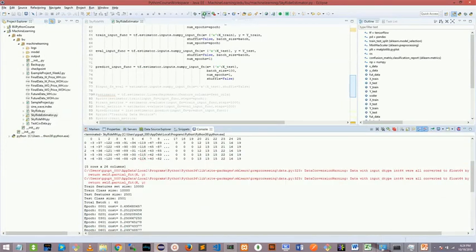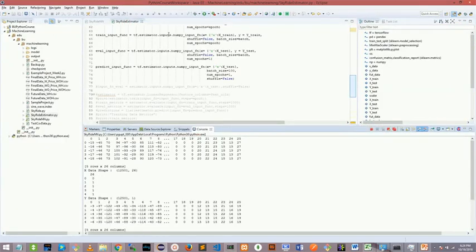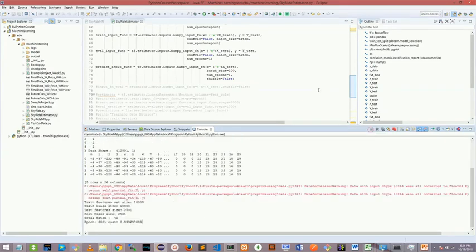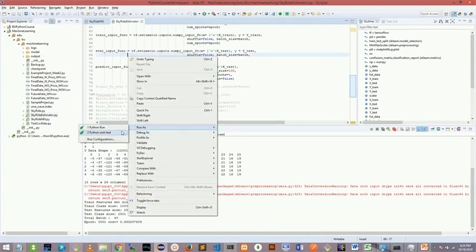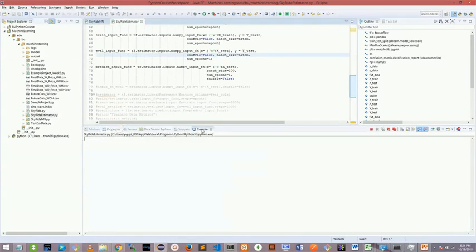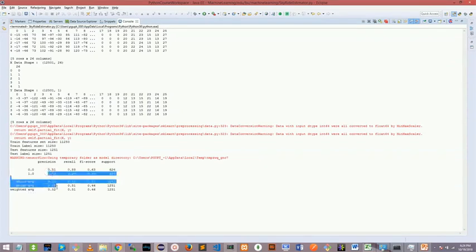Let me run this quickly. It's like 1 second. It shouldn't take a lot of time to run. I've used very low settings on this. Oh, I think it's running the old one. Sorry about that. Let me run from here. Start estimator. Run as Python. Okay, this should take a second, 2 seconds maybe. Yeah, there you go. This gave around 52. This is the best I have got so far, around 48, 50, 52. These are the precisions I have got from this, and it's a set of 251 test data.